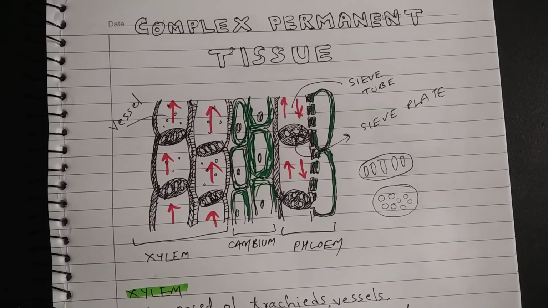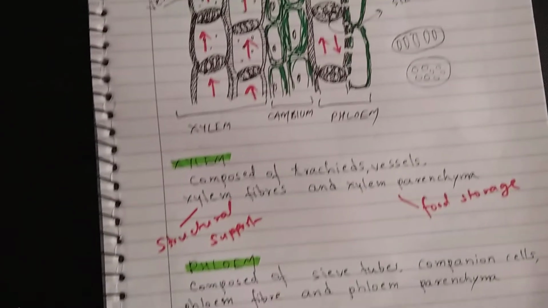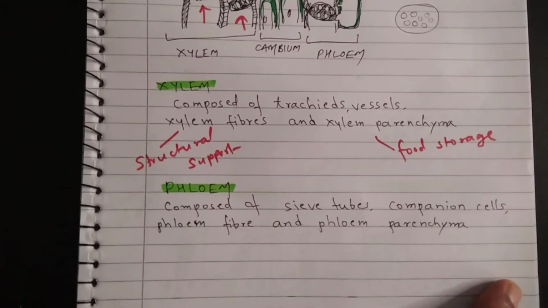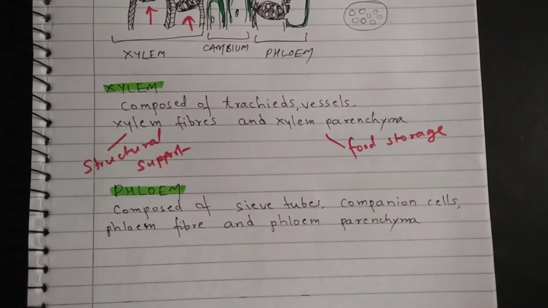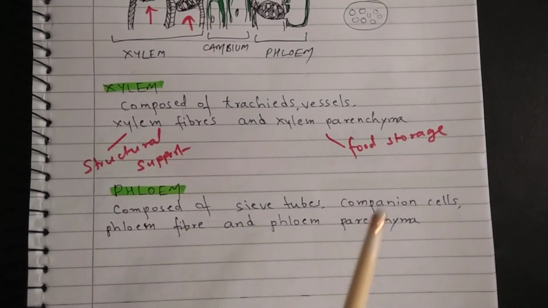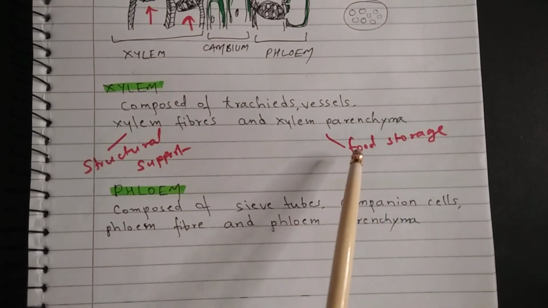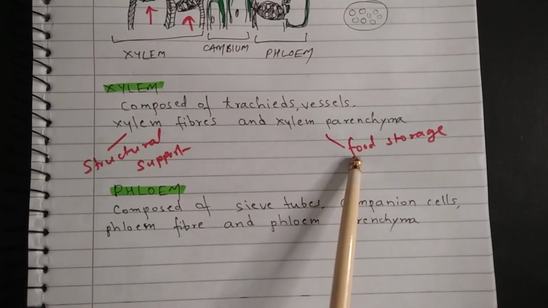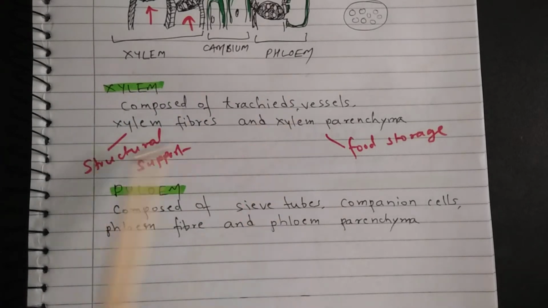That is the key difference. Xylem is composed of tracheids, vessels, xylem fibers and xylem parenchyma. Out of them, only xylem parenchyma has living cells, and this is responsible for food storage. The rest of the cells are dead cells.